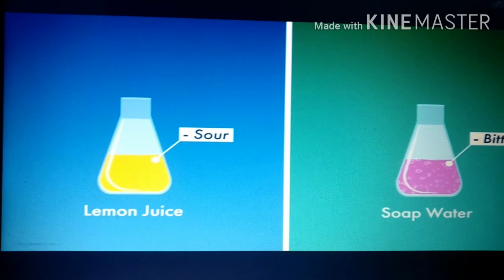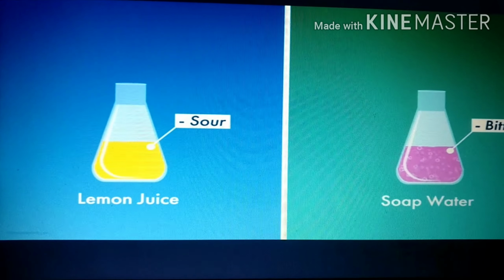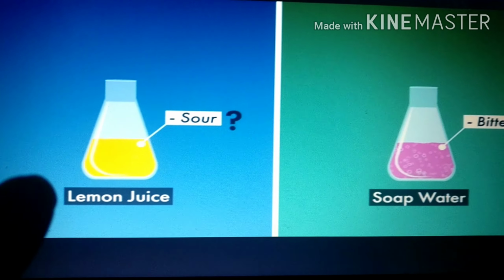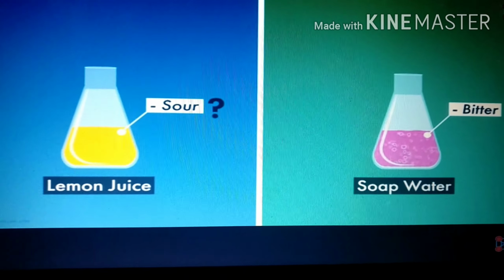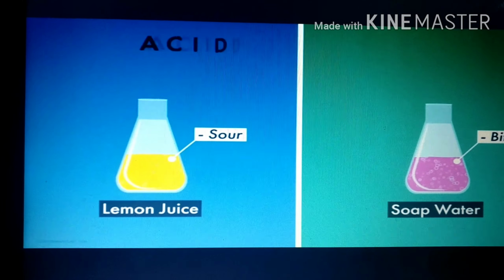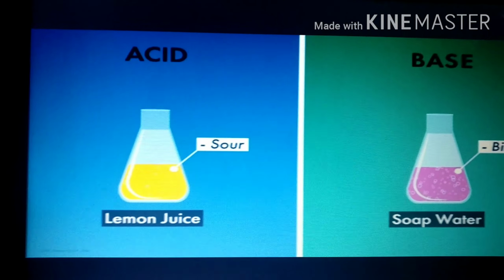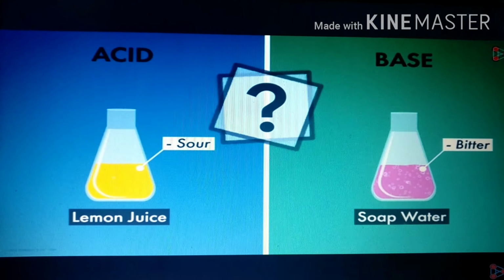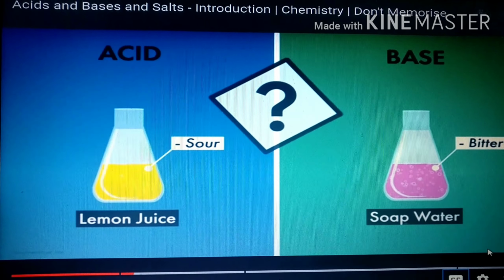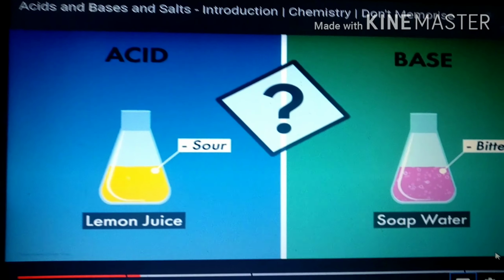Do you know why the lemon juice is sour in taste? Can you guess why it is sour? What about the soap water, why is it bitter in taste? Because lemon juice contains acids, whereas soap water contains base. In this module you are going to learn in detail about acids, bases and salts.